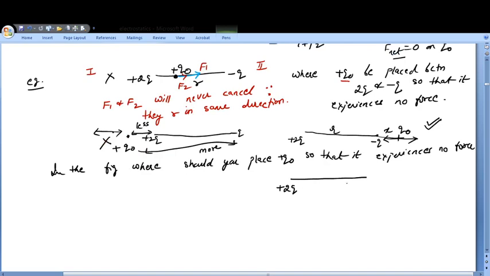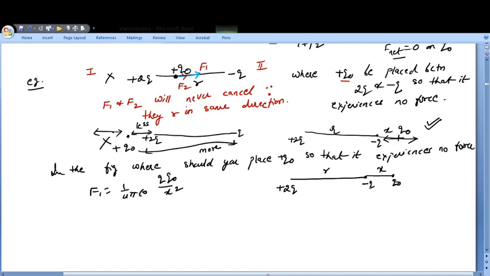Plus 2Q, this is minus Q. Your center, you cannot keep it here. This side also you cannot keep it here. It means let us suppose we keep Q naught here at a distance x. So this possibility is there, and this distance is r. So what will be the force? Force F1 will be equal to 1 upon 4 pi epsilon naught Q naught upon x square.